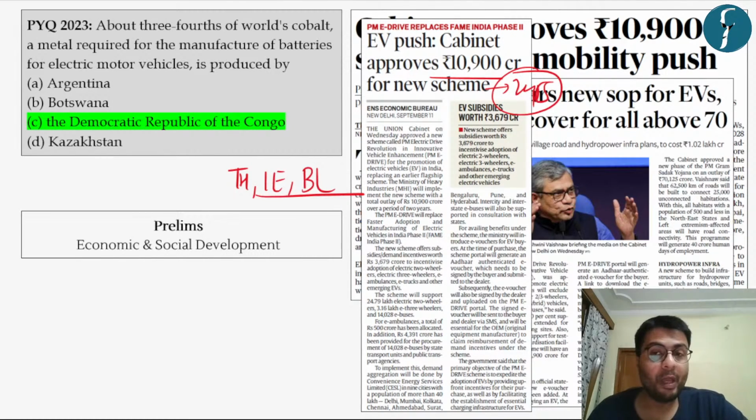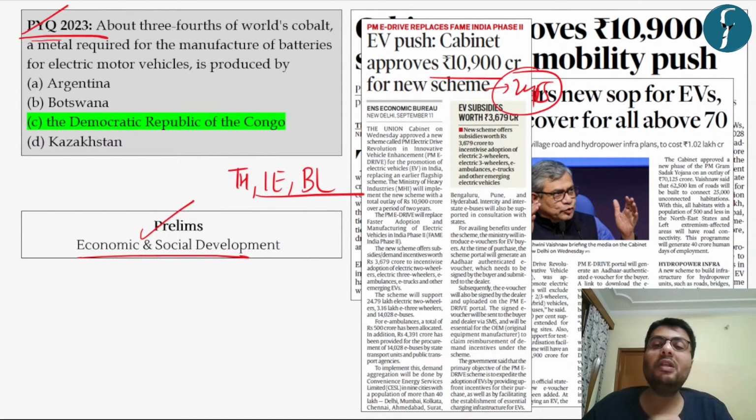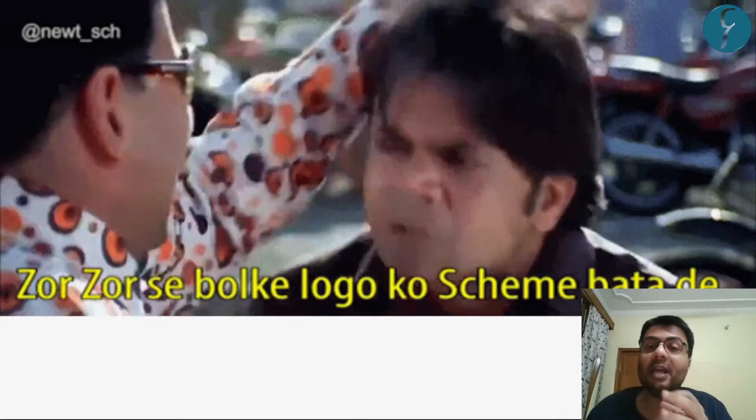Now, this scheme is important from the perspective of prelims because the prelims syllabus highlights economic and social development. And this scheme not just intends to promote the demand for e-vehicles, but it also looks to create infrastructure as well as promote domestic manufacturing of e-vehicles. Further, questions related to the very same topic have been asked quite recently in prelims, last year. So this topic becomes important from the prelims examination. So with this, let us understand the various nuances of this important scheme.